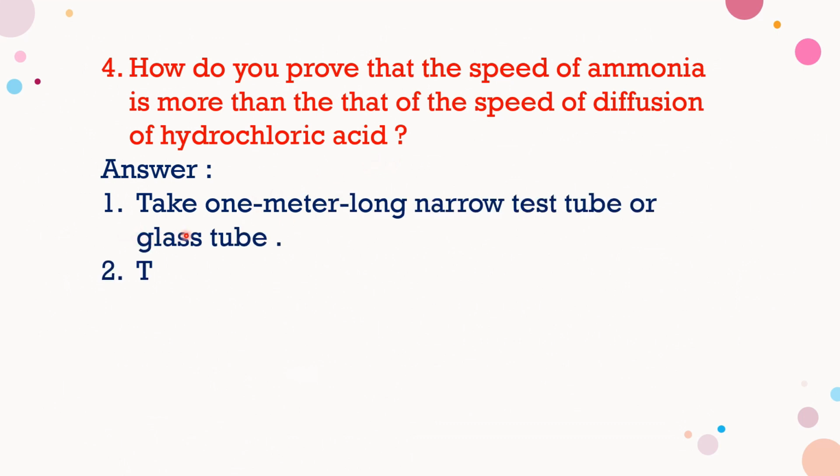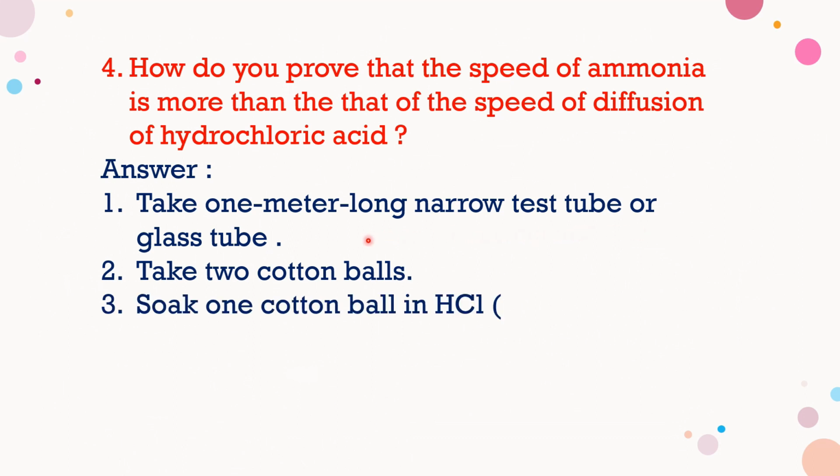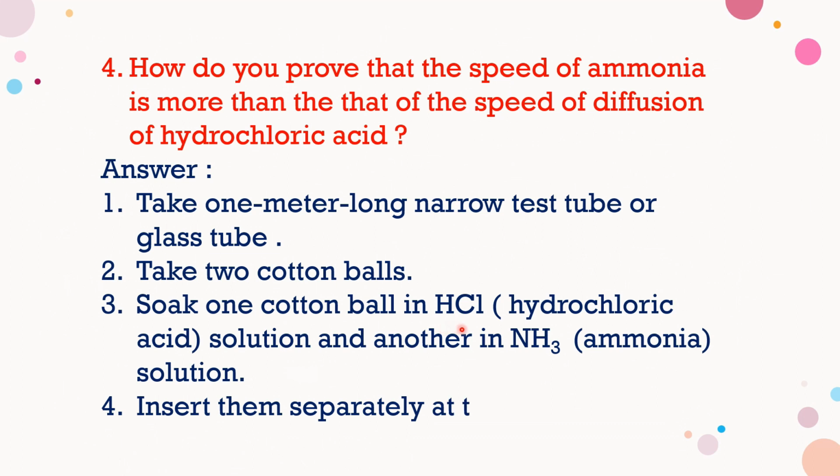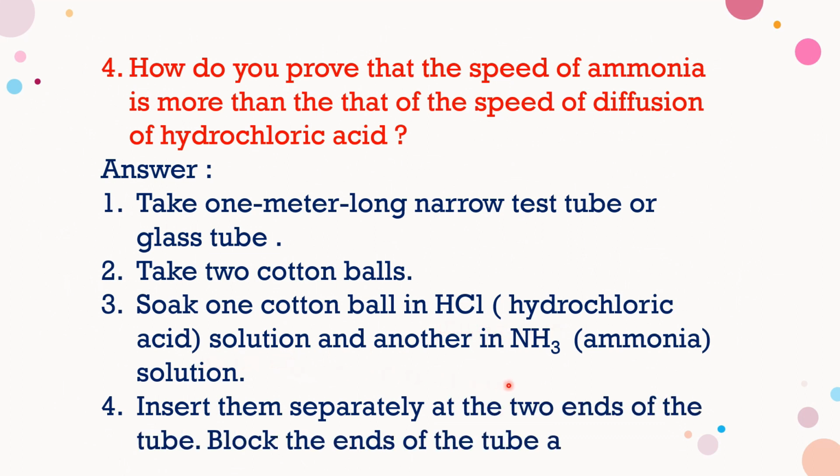First one, take a 1 meter long narrow test tube or glass tube. Second, take 2 cotton balls. Third one, soak 1 cotton ball in HCl, nothing but hydrochloric acid solution, and the other in ammonia, that is NH3, nothing but ammonia solution. So, insert them separately at the 2 ends of the tube. Block the ends of the tube and observe.